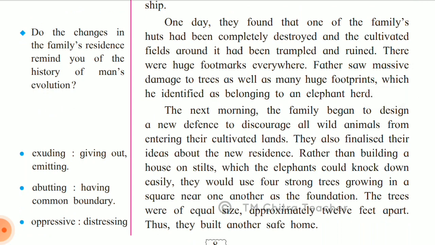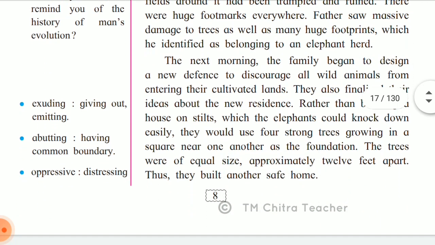So the next morning the family began to design a new defense to discourage all wild animals from entering their cultivated lands. So they also finalized their ideas about the new residence. As they found the elephant herds have come, they thought this place is not that safe, so they wanted to shift to a new place.